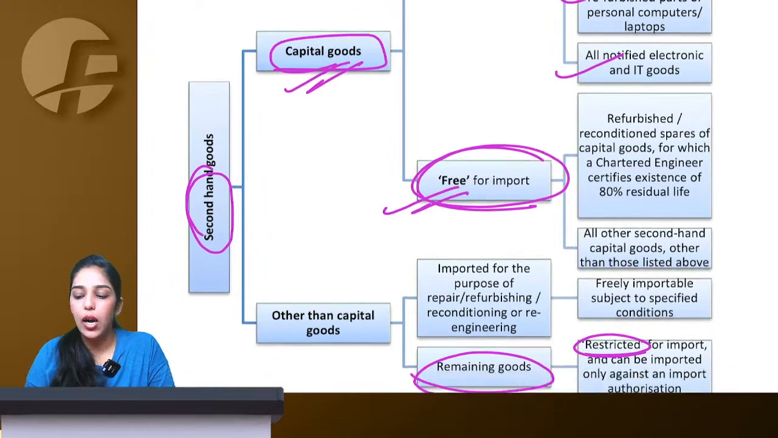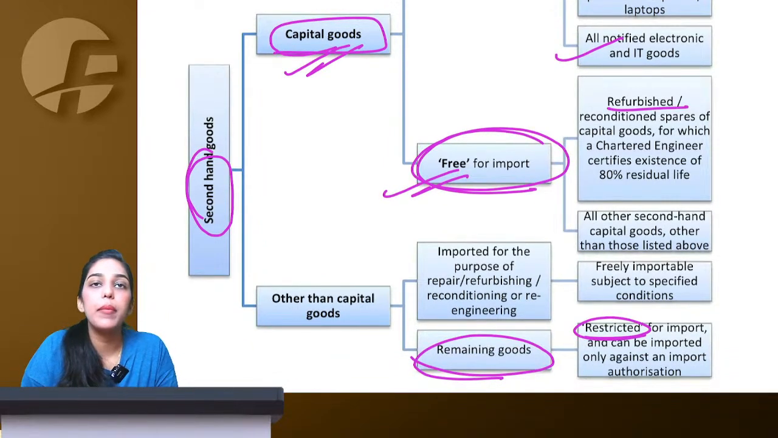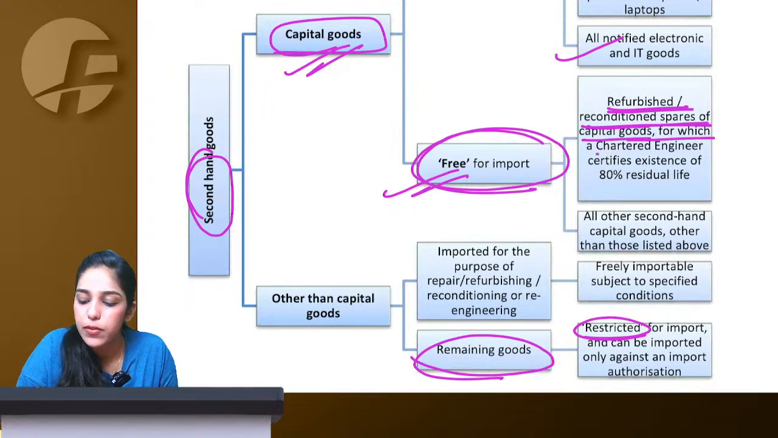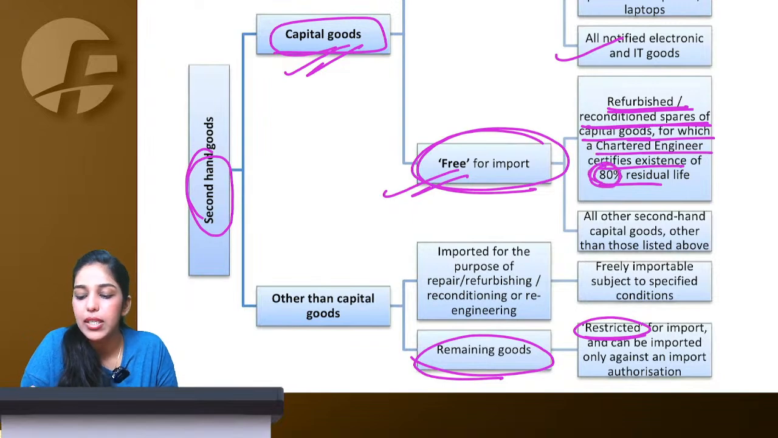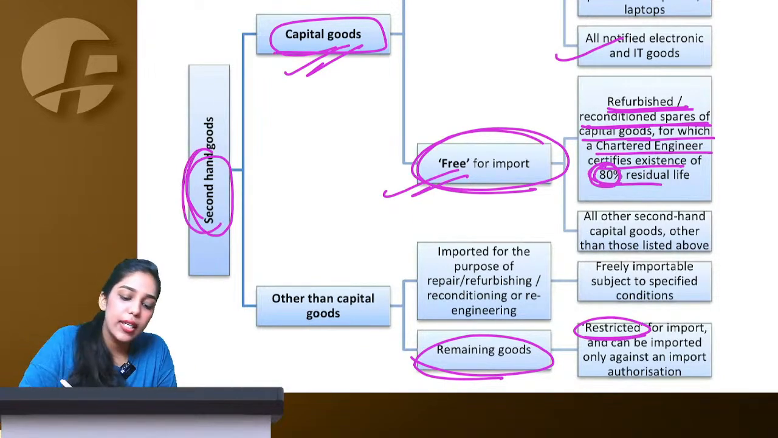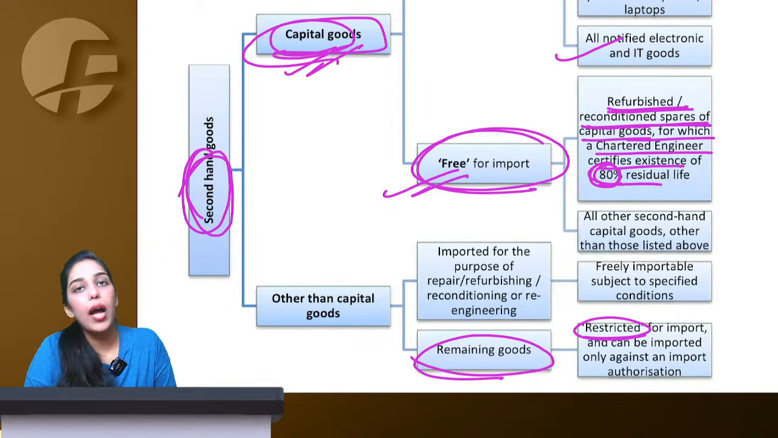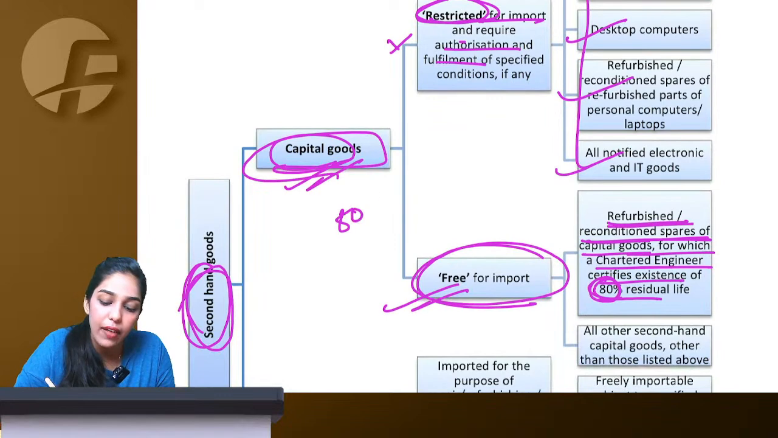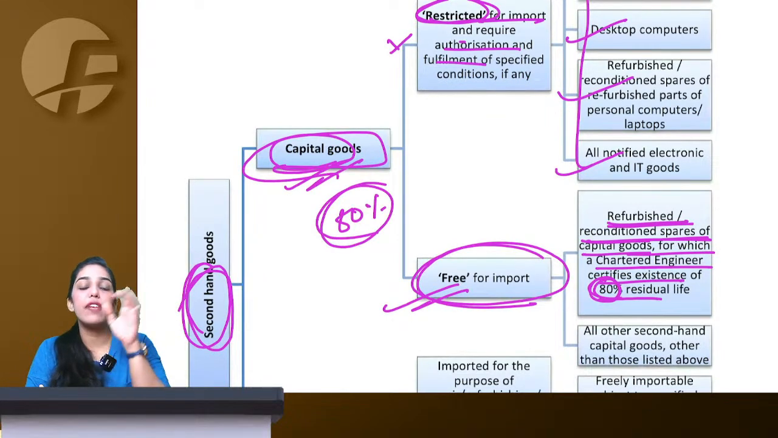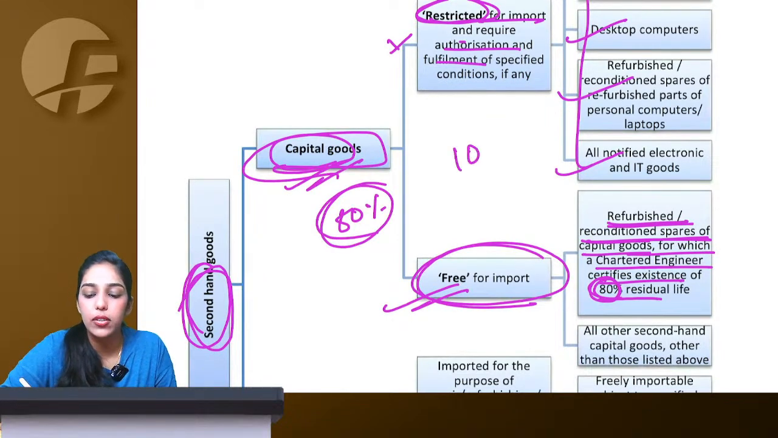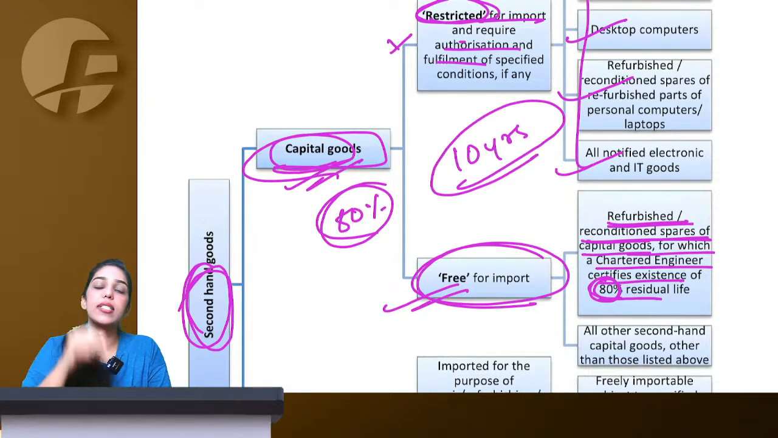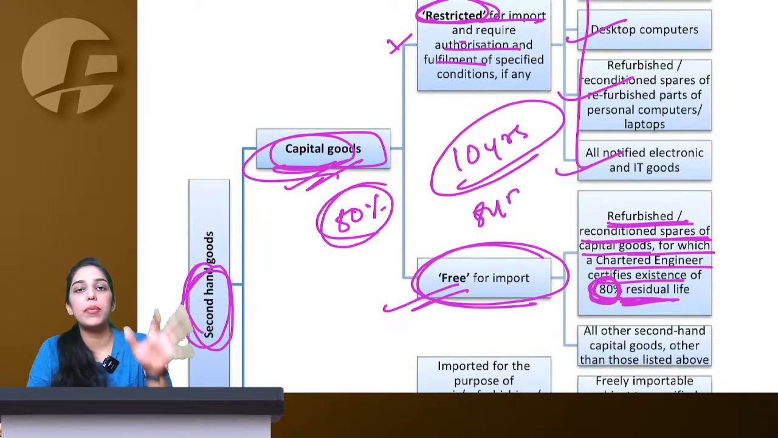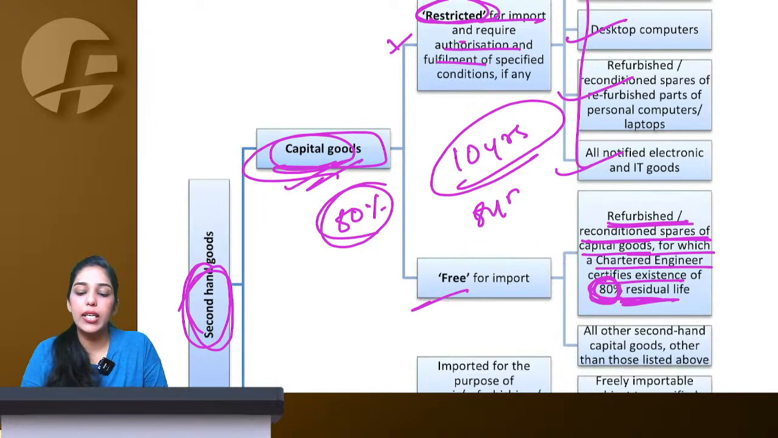free import is allowed. If I am importing refurbished, reconditioned spares of capital goods for which a chartered engineer certifies that 80% existence is there. Means it is a second hand capital good, not covered in these goods, and an engineer says that they are second hand but they still have 80% life left in them. So let's say a particular capital good has a useful life of 10 years and an engineer certifies that this good still has a life of 8 years, means at least 80% of the total life, 80% residual value is still left, it is okay, I can import it for free.